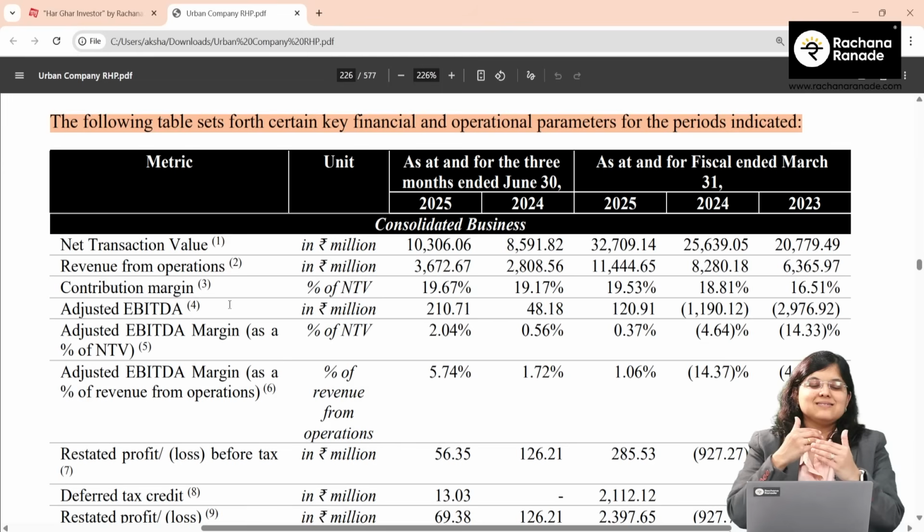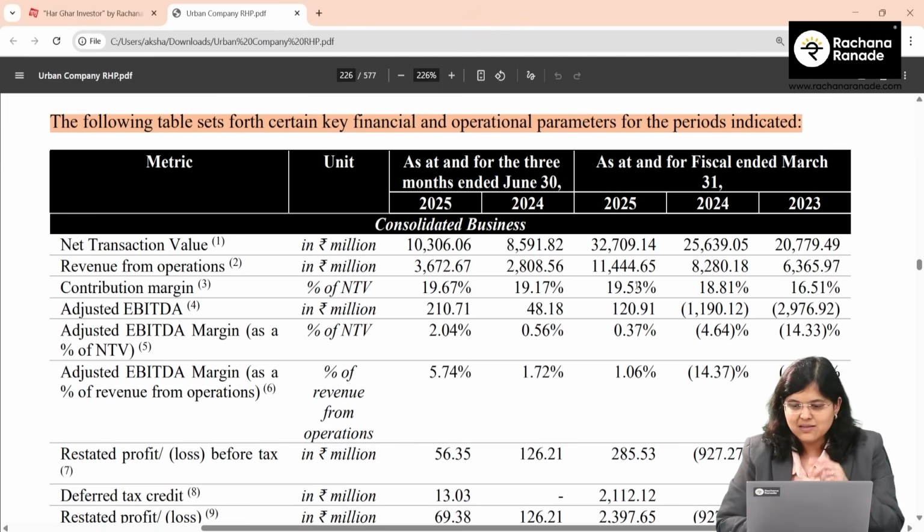Contribution margin. Contribution is basically sales minus your variable cost. Is that roughly the same? So yes, roughly around 19%. But you can see that is also in an increasing trend, from 16.5%. It has been increasing. Latest Q1 data, 19.67% is the highest in this given data point.